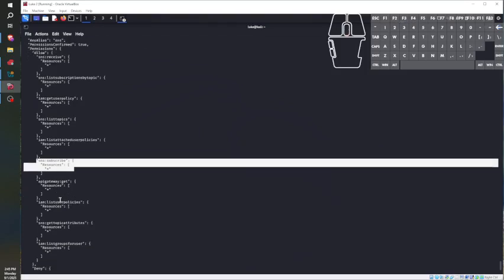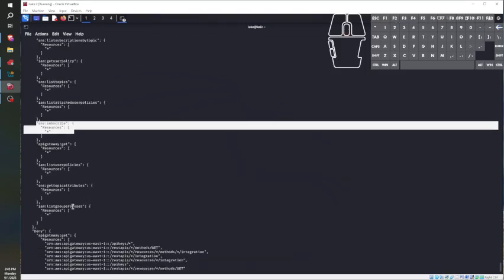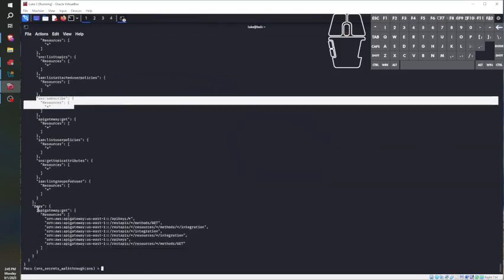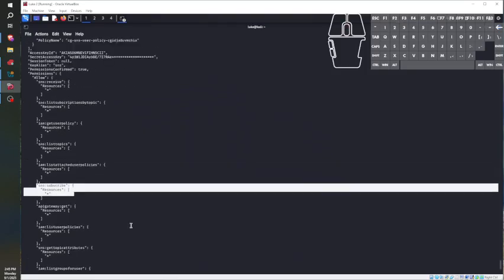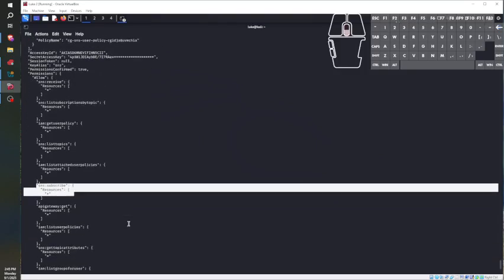That's a good thing. List user policies, get topic attributes, list groups for user. Deny: here's all the things that we can't do, getting API keys, methods, resources, etc. But we've got a few chinks in the armor here, and we can point our spear in that direction and see what happens.